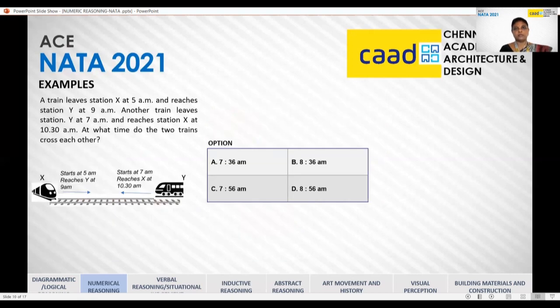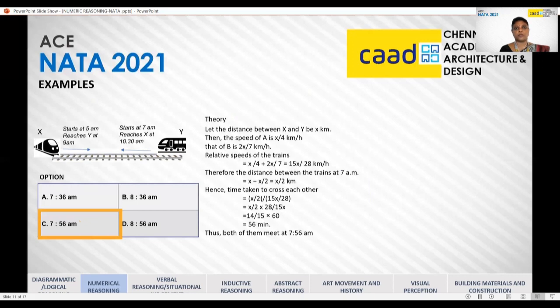In this particular problem, they have given only the time taken by the train to travel from point X to Y, and another train which travels again from Y to X, and the time varies, which gives a clue that there is a variation in the speed of the travel, but the distance between X and Y remains the same. So we have to assume the distance between X and Y as, say, a variable X, and then we have to generate the equations, and solving it, we can find the solution of this particular problem.